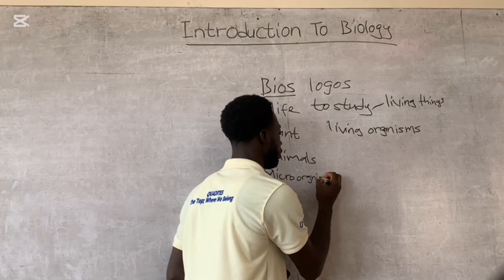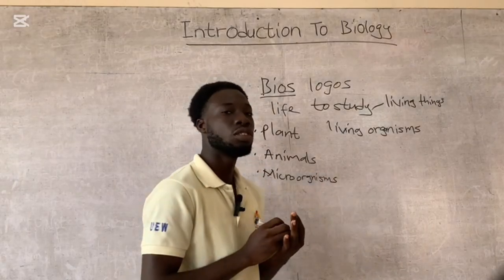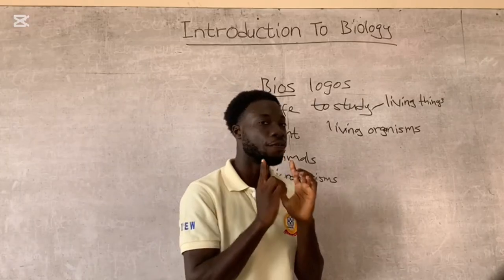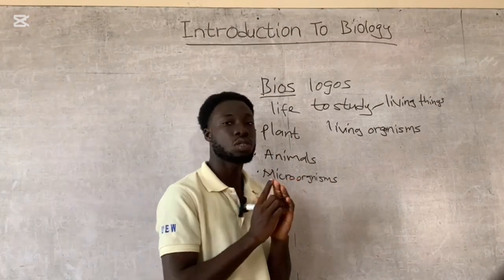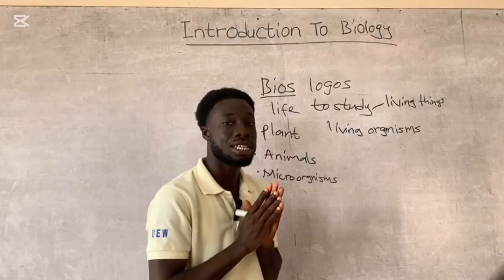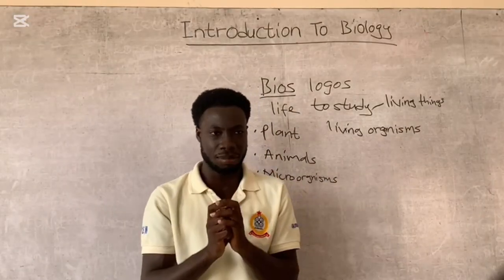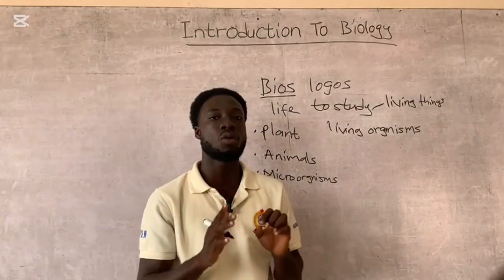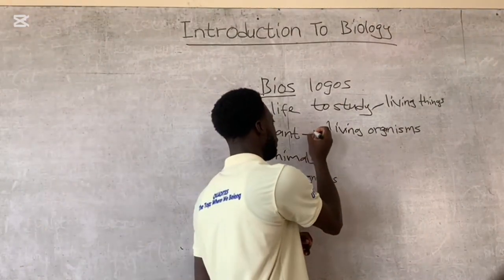So biology grouped living organisms into three main groups. Now, in biology, when you are studying plant, we call it botany.